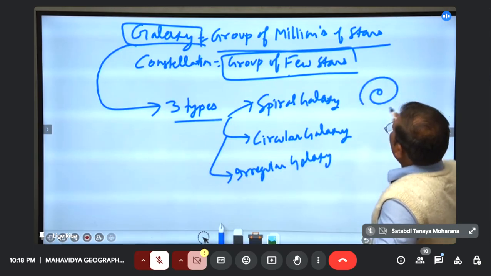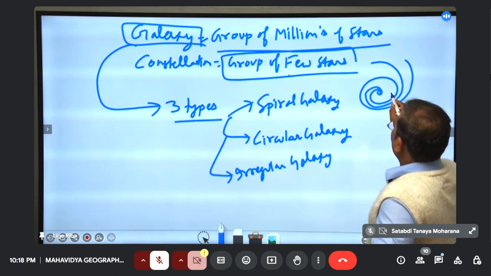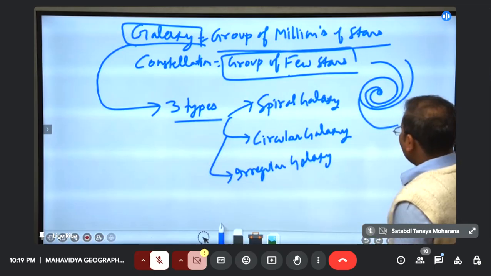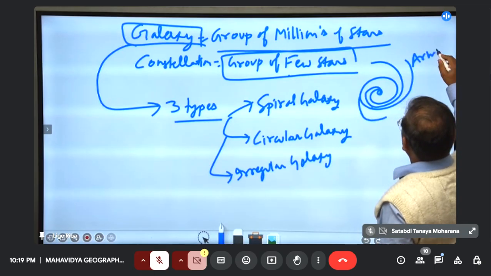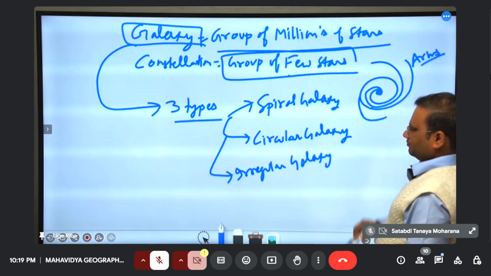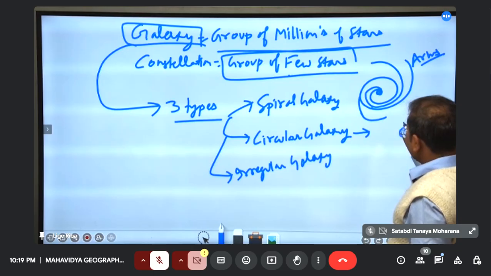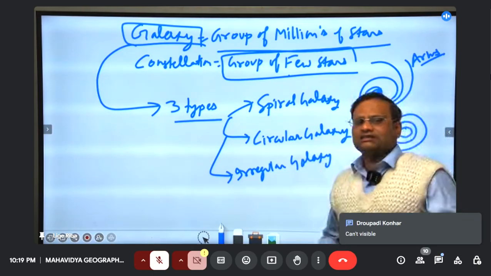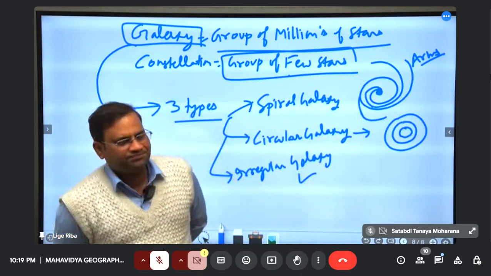From the center there are arms which come out like this way. So spiral galaxy has arms. These are called arms of the galaxy. There is a center. But circular galaxy is concentric circles like this way. So stars are arranged in many concentric circles. Irregular in shape, the name is suggesting.